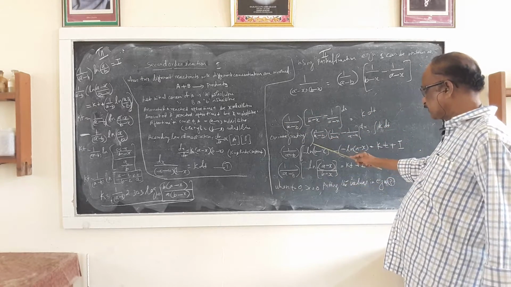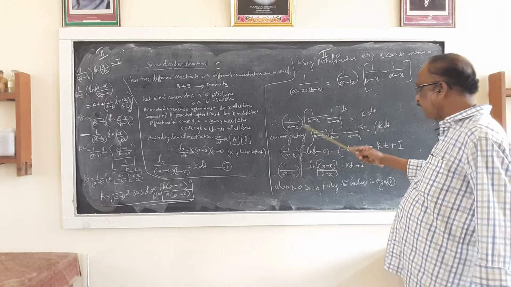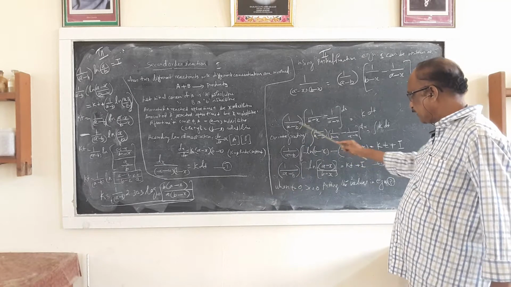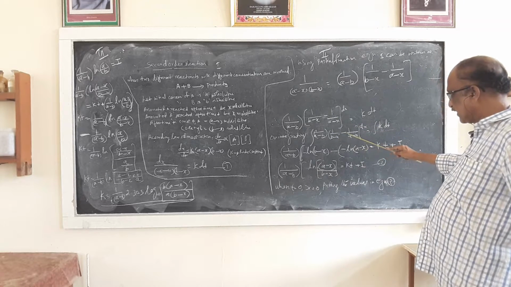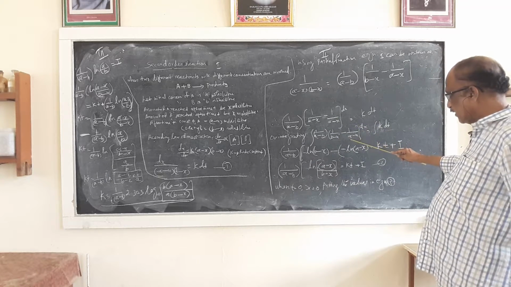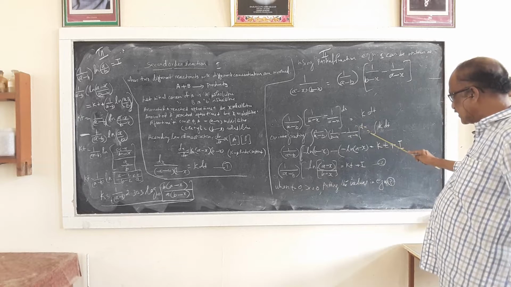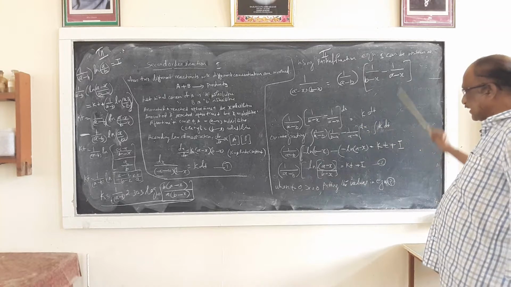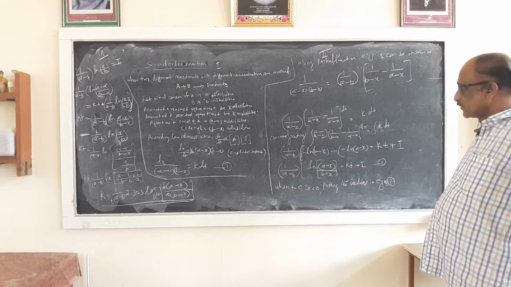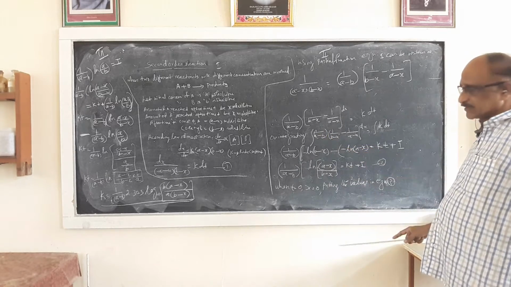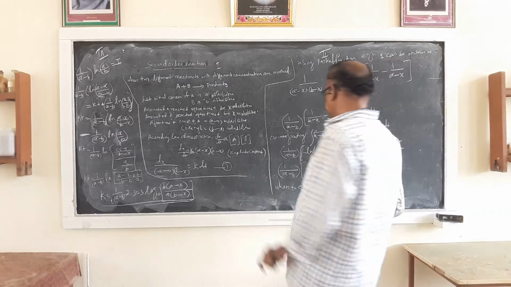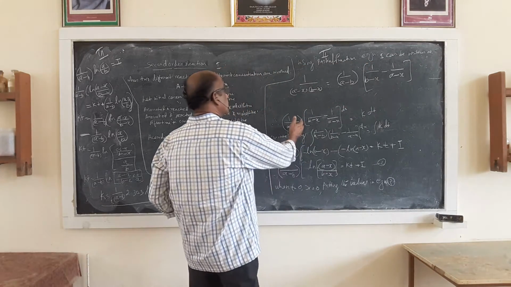So the integral of 1 divided by (A minus B) into (1 divided by (B minus X) minus 1 divided by (A minus X)) dx is equal to the integral of k dt. 1 divided by (A minus B) is a constant, you can take it outside of the bracket.